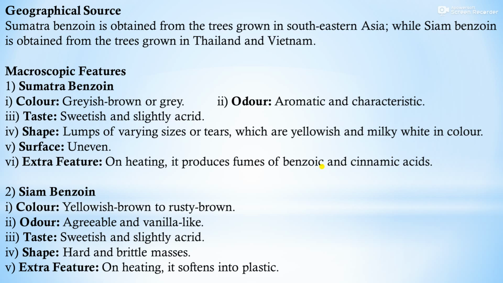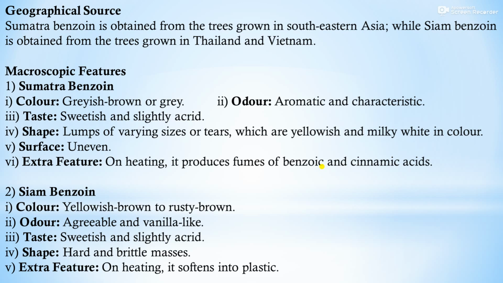Microscopic features of the 2 forms, Sumatra benzoin and Siam benzoin. Sumatra benzoin color is grayish brown or grey. Odor aromatic and characteristic. Taste sweetish and slightly acrid. Shape: lumps of varying sizes of tears which are yellowish and milky white in color. Surface uneven. Extra features: on heating it produces fumes of benzoic and cinnamic acids.